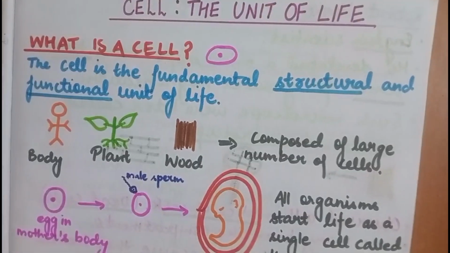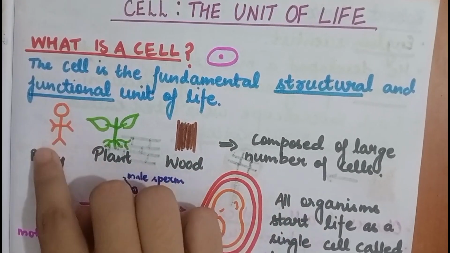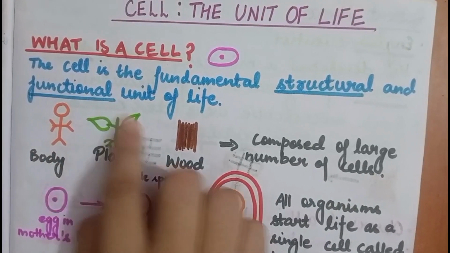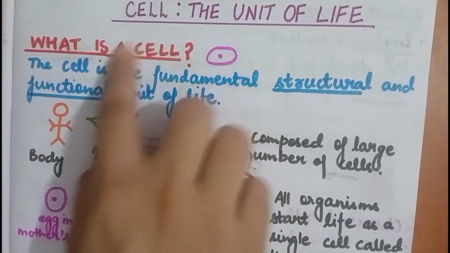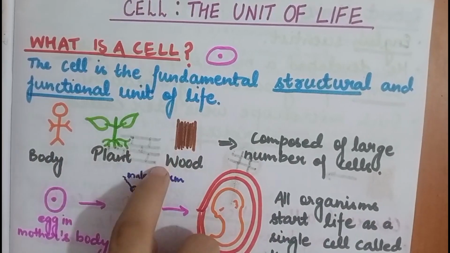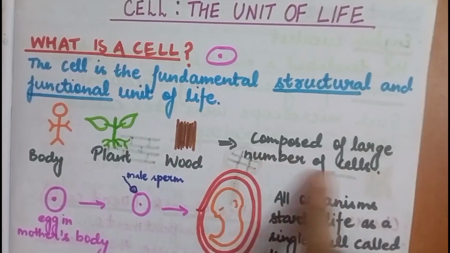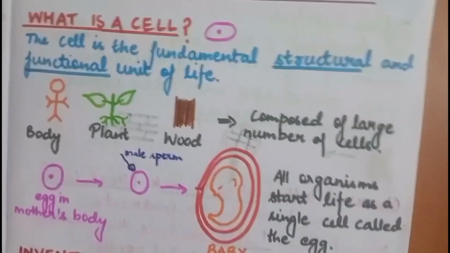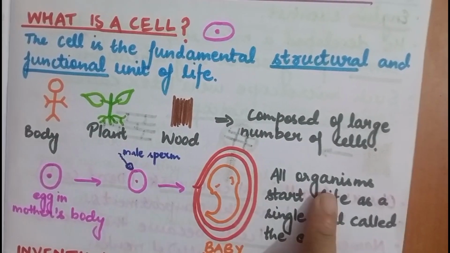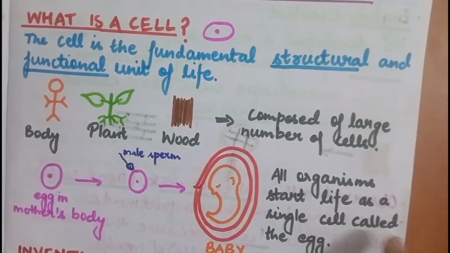Okay, and this cell makes up the body of an organism, and also the plants are made up of these tiny particles called cells. Even the wood is made up of these cells. So all these things are composed of a large number of cells. And note this point that all organisms start life as a single cell called the egg.